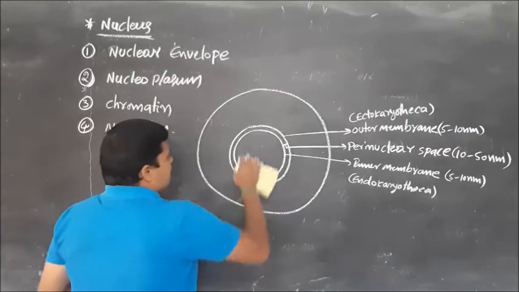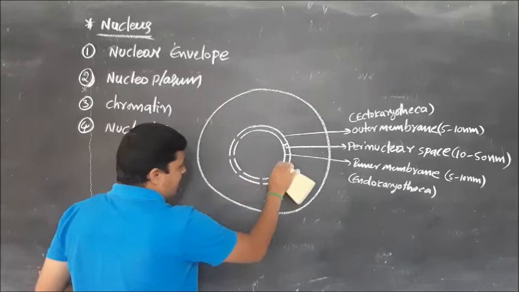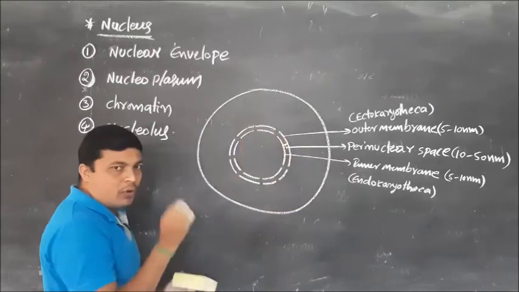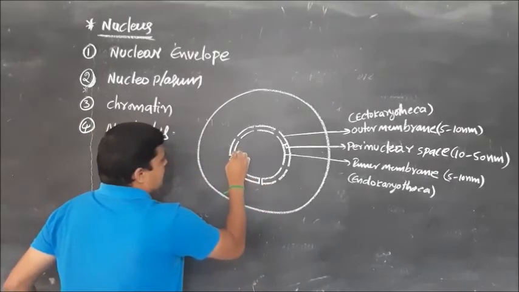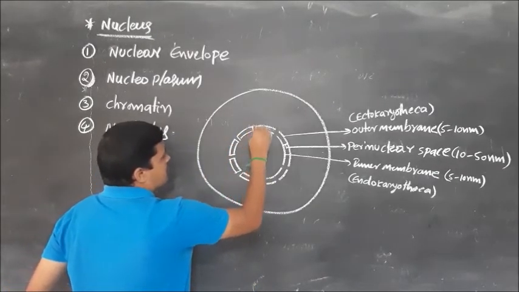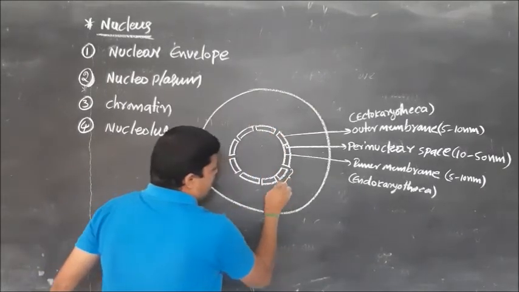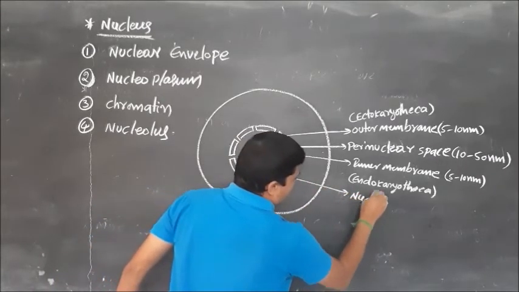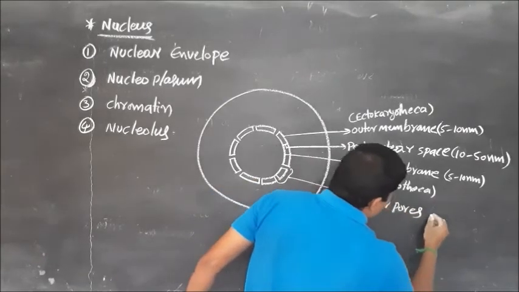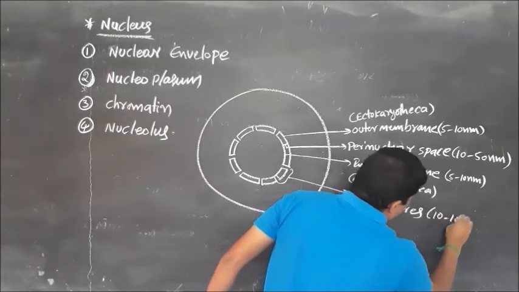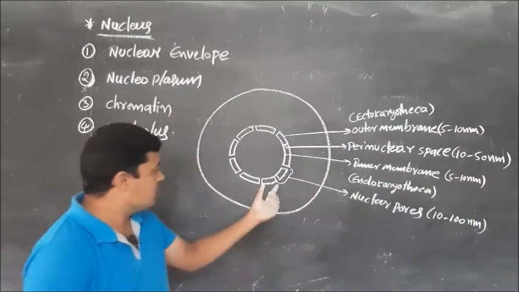Just observe here, with the attachment of the outer membrane and inner membrane, this nucleus contains small pores. These small pores are considered nuclear pores. These nuclear pores are 10 to 100 nanometers in diameter. Okay, what is the length of these nuclear pores?